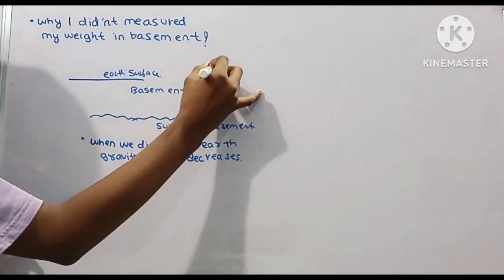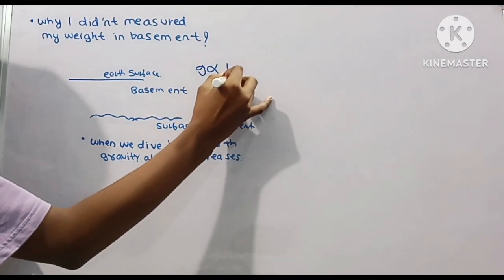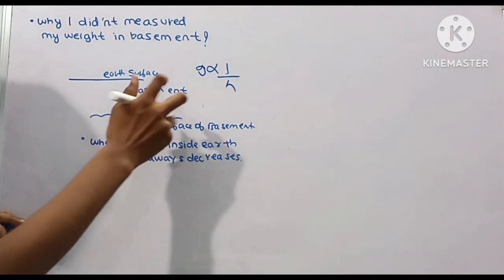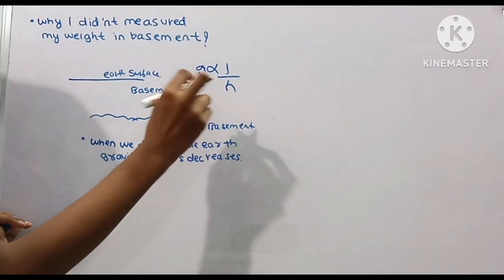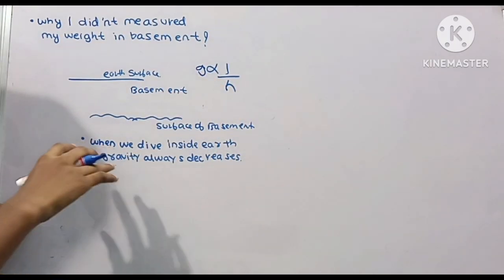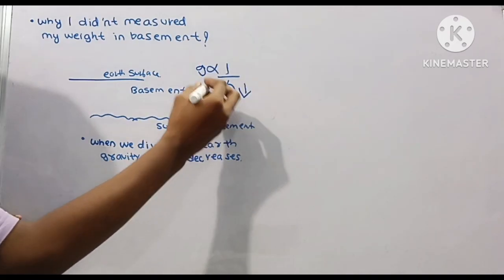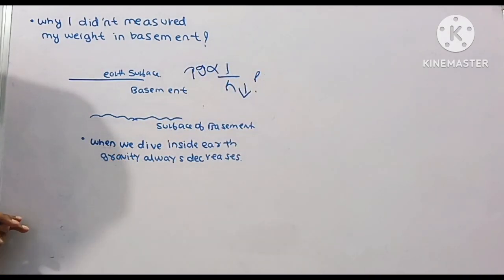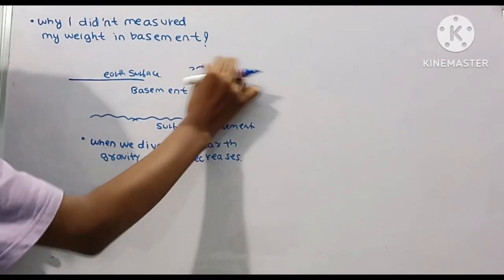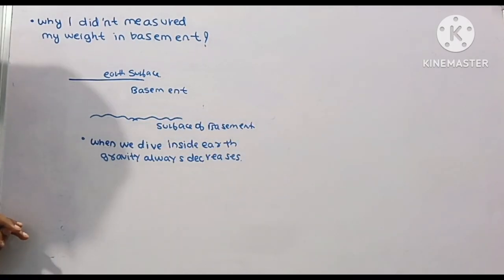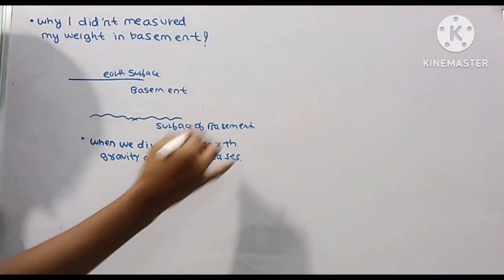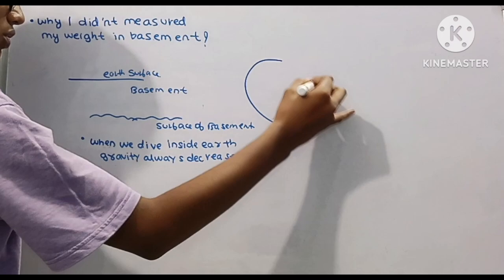This is because gravity is inversely proportional to height according to the law, and this is absolutely true. But this law only works when we measure our weight with the scale on the earth surface, not below that. If we go above the earth surface, our weight decreases.